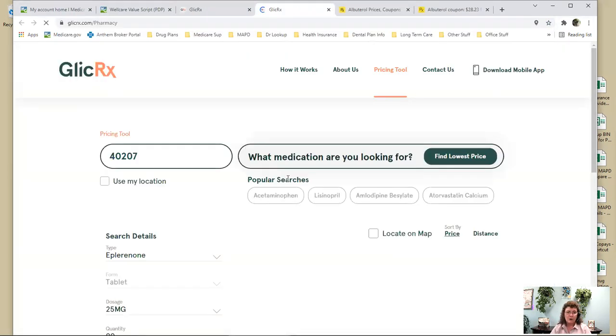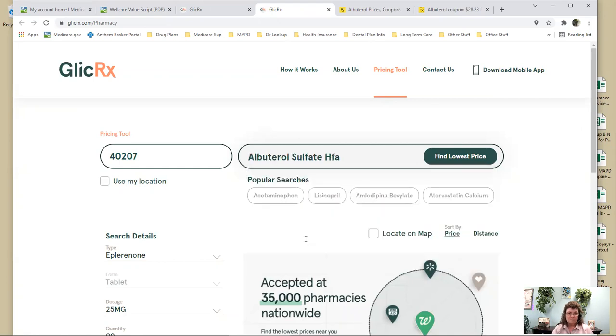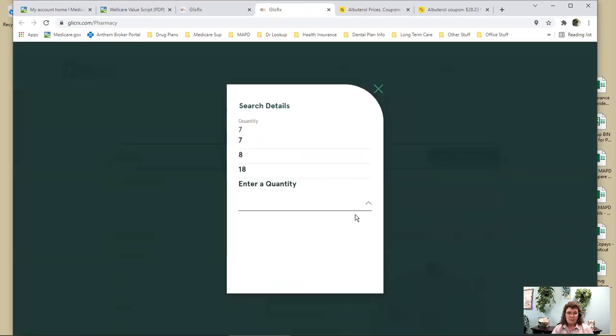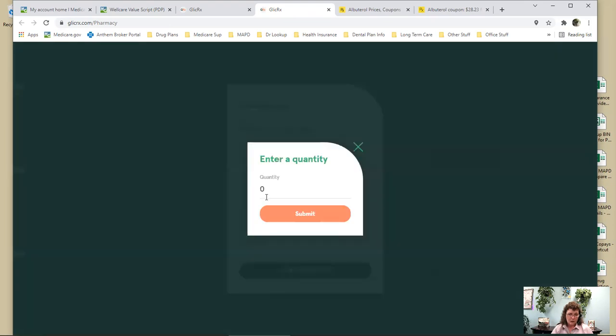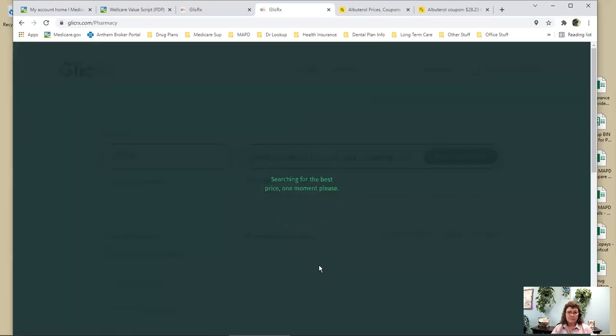So if I go to this pricing tool, I'm going to type in albuterol, and then I'm going to say I only need one of those, and then I'm going to find the lowest price. So you can see on GoodRx, remember it was $28.23.